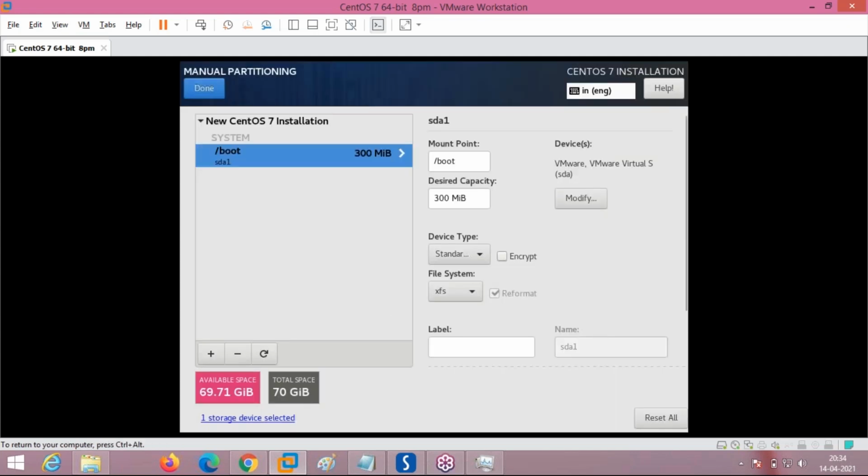I'll let you know in just 5 minutes, after the installation is going on, what is this boot, root and swap and all that, which is part of the Linux file system hierarchy. Just for timing, remember we have to install boot.